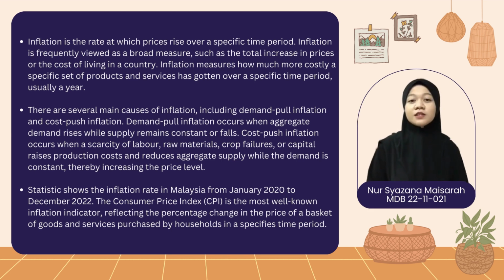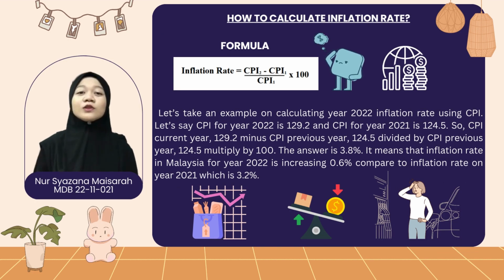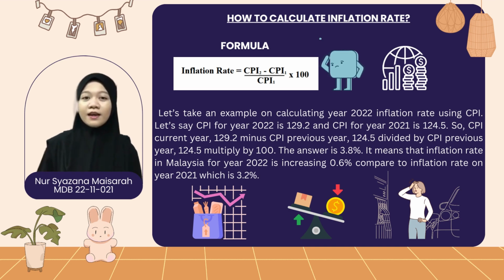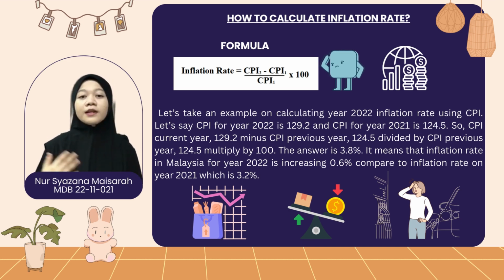Statistics show the inflation rate in Malaysia from January 2020 to December 2022. The Consumer Price Index (CPI) is the most well-known inflation indicator, reflecting the percentage change in the price of a basket of goods and services purchased by households in a specified time period. So, how to calculate inflation using CPI? We can calculate inflation by subtracting the previous year CPI from the current year CPI, dividing by the previous year CPI, then multiplying by 100.